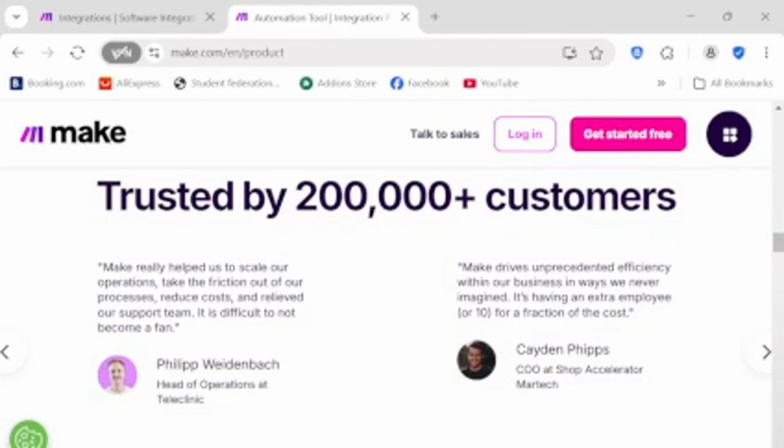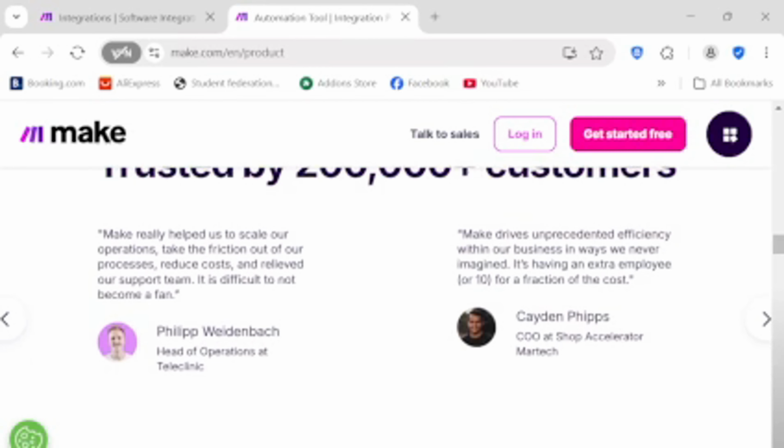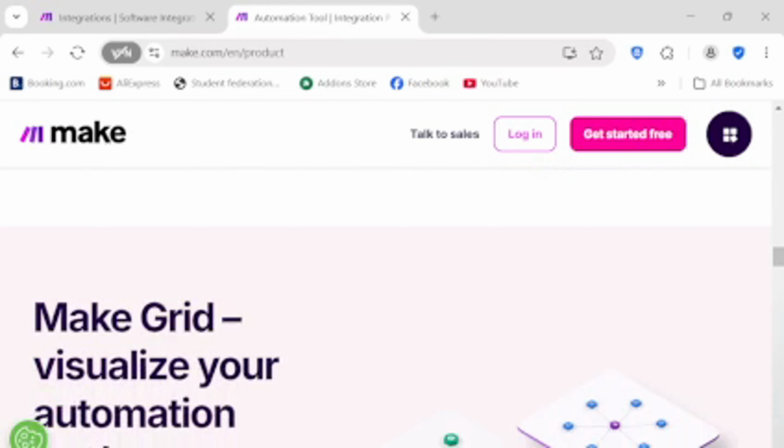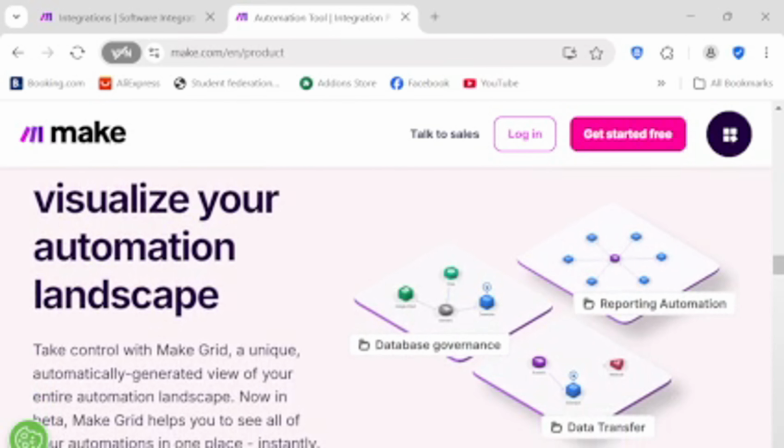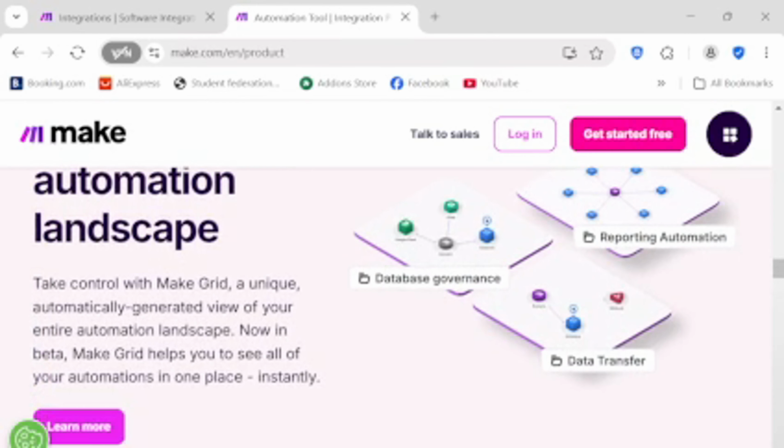Team and collaboration features. Built for teams. Collaborate on automations. Make is built for individuals and teams alike. Collaboration features enable multiple users to work on scenarios, and organizational tools help manage access, billing, and resources efficiently for larger deployments.